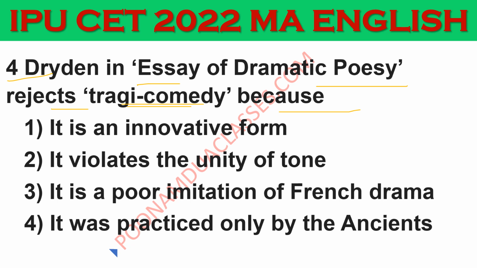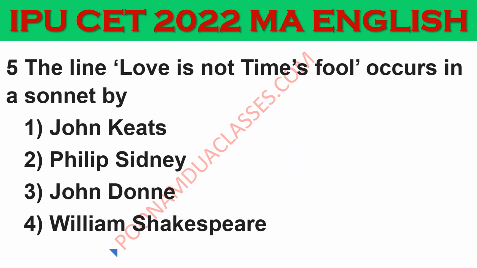For two actions equally labored and driven on by the writer would destroy the unity of the poetry. This was the viewpoint of Dryden. If two different kinds of emotions we bring in one text, that will break the unity. So option number 2, it violates the unity of tone, is the right answer.